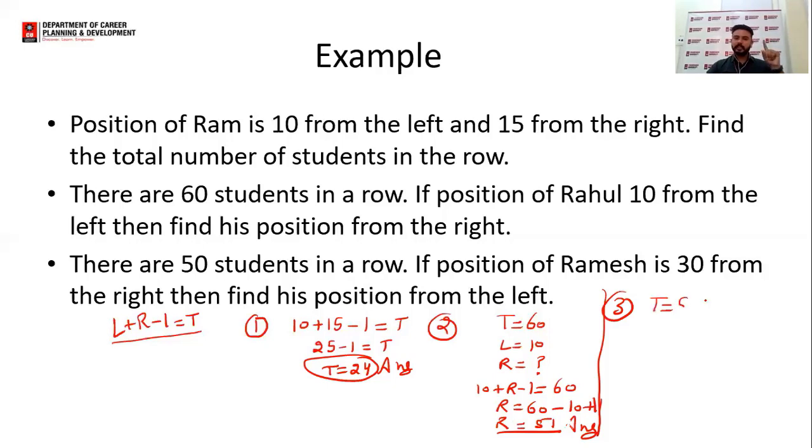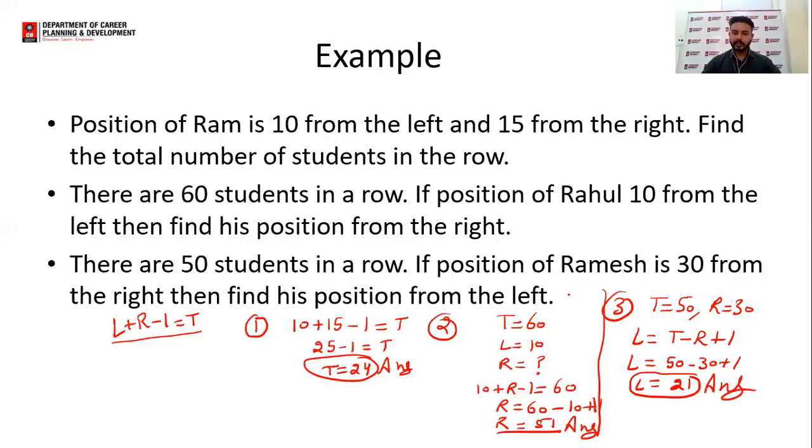Position of Ramesh is 30 from right. R is given as 30, and we have to find the value of L. We can say L will be T minus R plus 1. So T is 50, R is 30, plus 1. 50 minus 30 is 20. 20 plus 1 will be 21. So I can say the position of Ramesh from the left-hand side is 21. I hope this is clear to all of you, so that we can move to the next example.